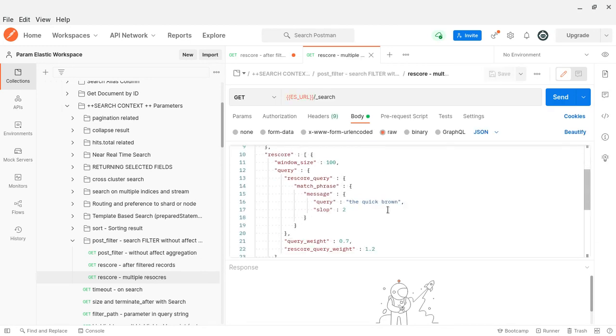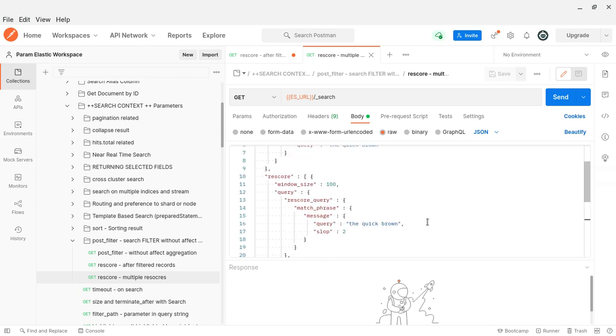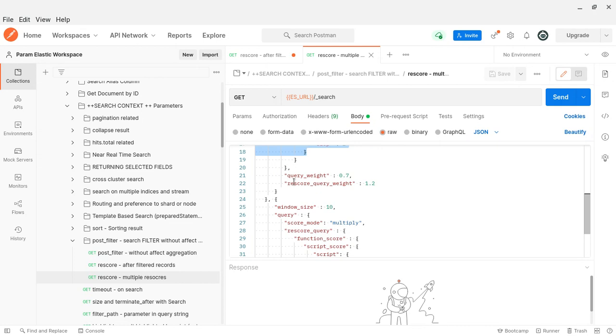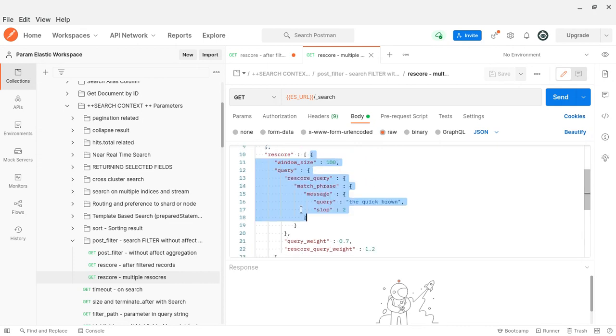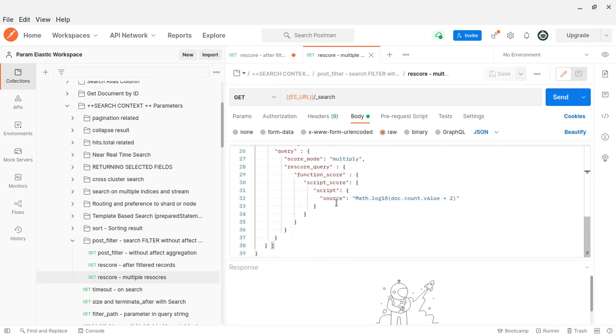The query mode, sorry, the score mode. Secondly, we can write more than one rescore. Here we can see that two rescores are being done, based on different logic, different parameters or scoring functions, whatever it is.